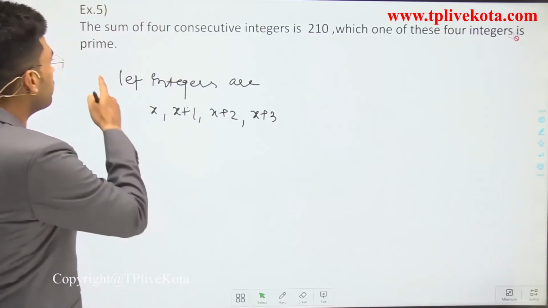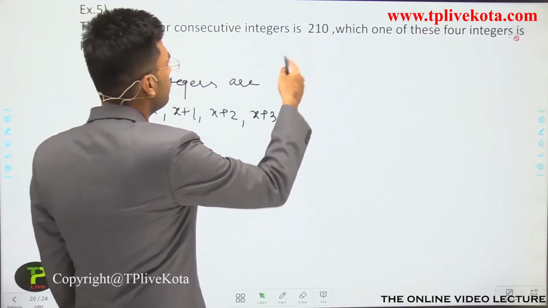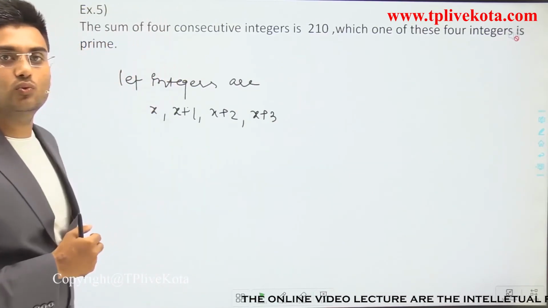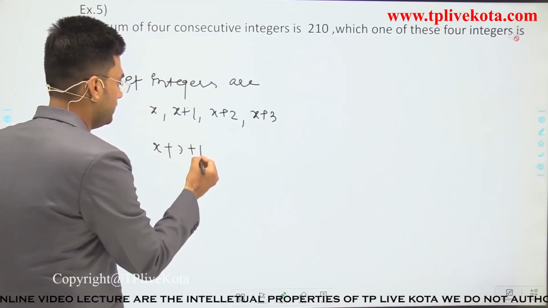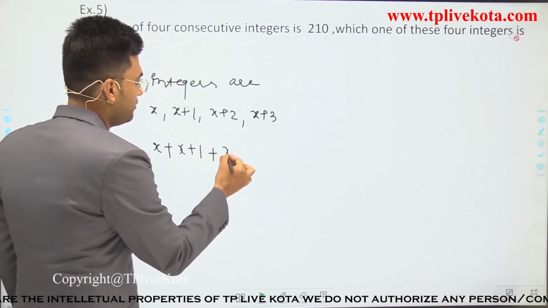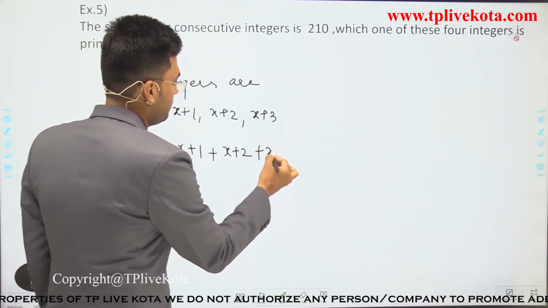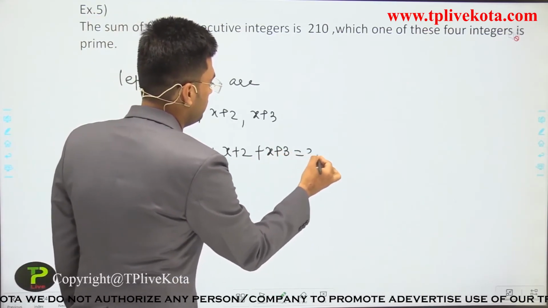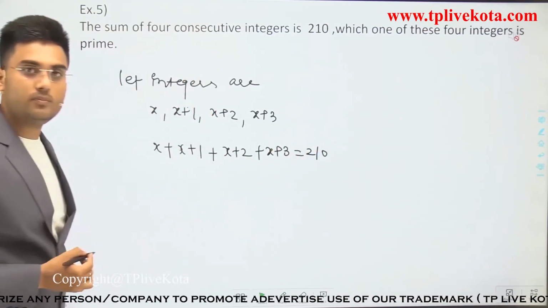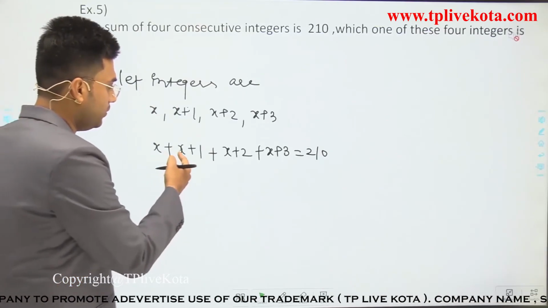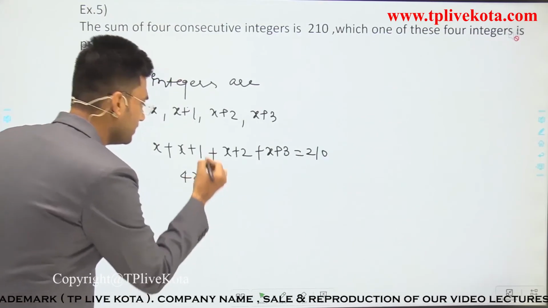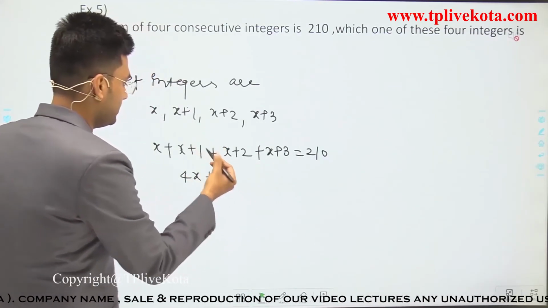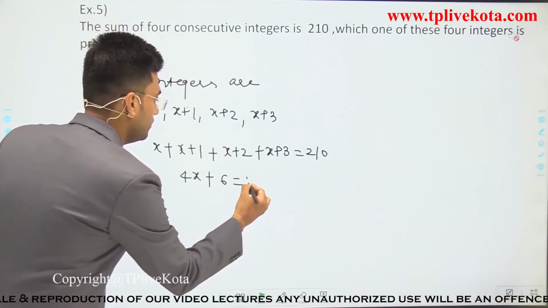Now according to the question, the sum of these 4 consecutive integers is 210. That means x plus x plus 1 plus x plus 2 plus x plus 3 is equal to 210. Okay, now that means 4x plus 6 is equal to 210.